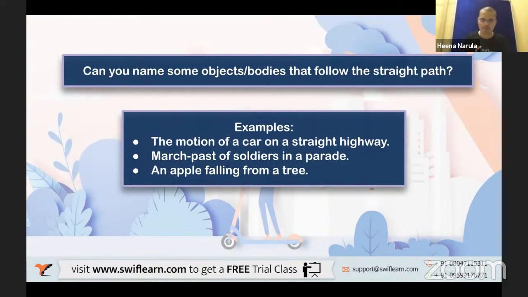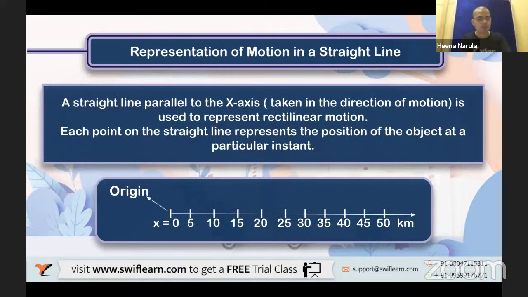Very good. And the third example is an apple falling from a tree. Let's say you're sitting below an apple tree and suddenly an apple falls down. So which motion is that? That is a straight path motion, because the apple falls straight. Does the apple fall in a curved path? No, it doesn't go to your home and then fall near you. So that is an example for a straight path. It falls down because of gravity. Yes, somebody rightly said that. Very good. Now let us go to the next.